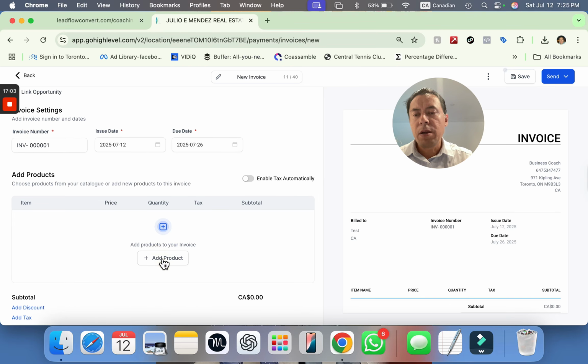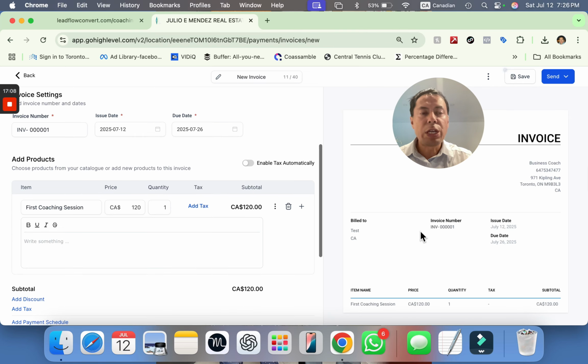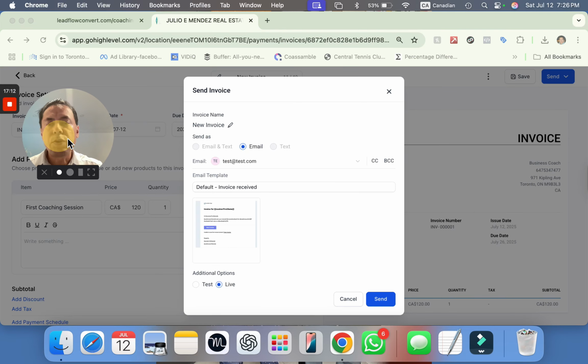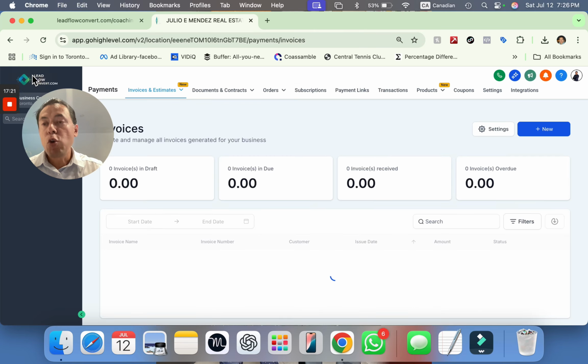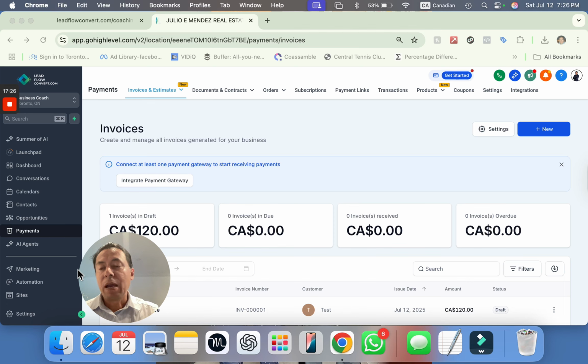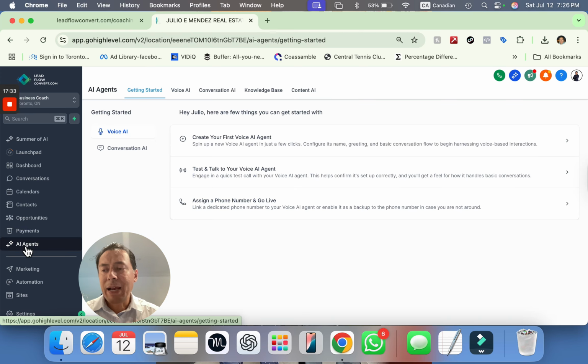We come down here and we only have one product, which is our first coaching session. And again, you can just send it, and the system will ask you how you want to send it: by email and text, by email, or just by text. So you can decide how you want to do that. And if you connect your Stripe account, you can then receive payments online.